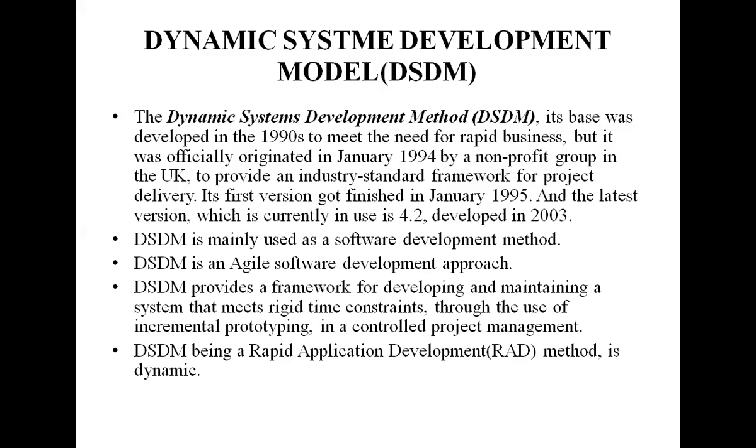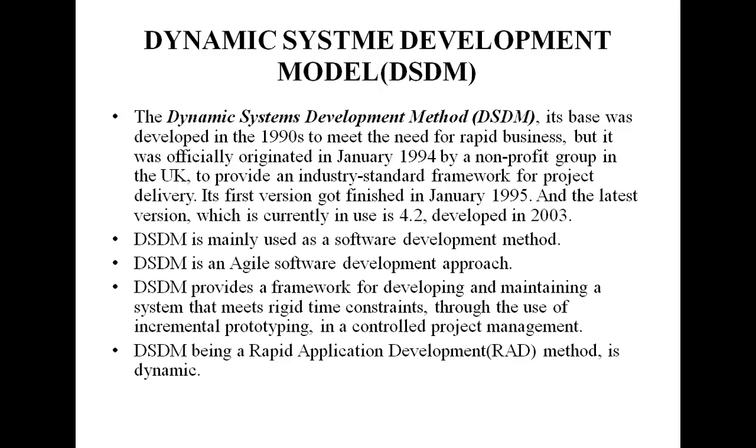DSDM also makes sure that the benefits are clear, that there are feasible solutions, and that a solid foundation is already in place before a project is started.